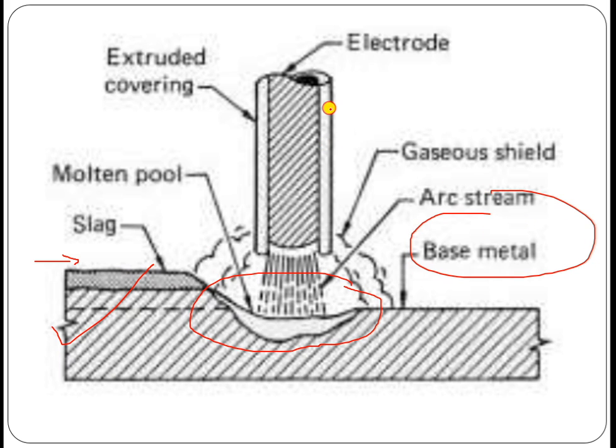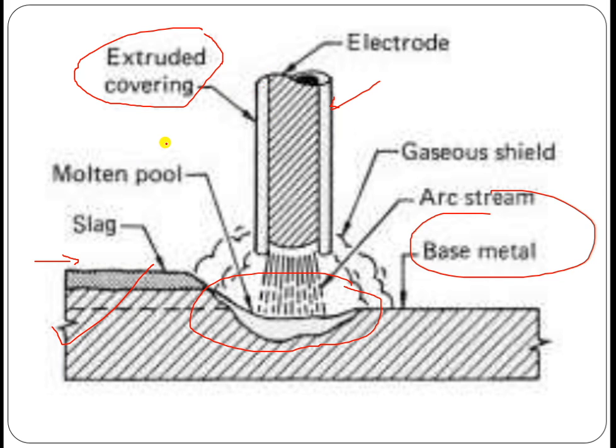Now here this is the electrode, which has a shield, a certain kind of material covering its surface. It is a consumable electrode made up of the same kind of metal, which will act as a filler material.